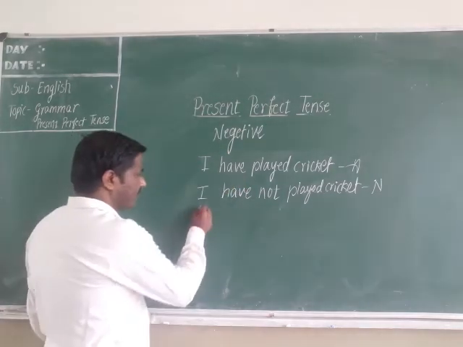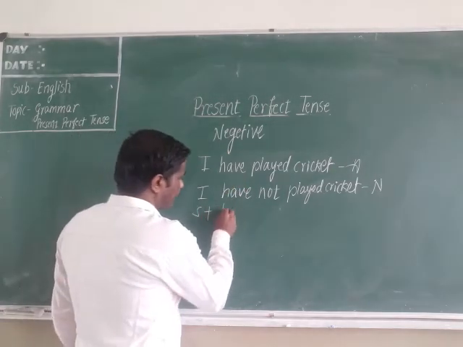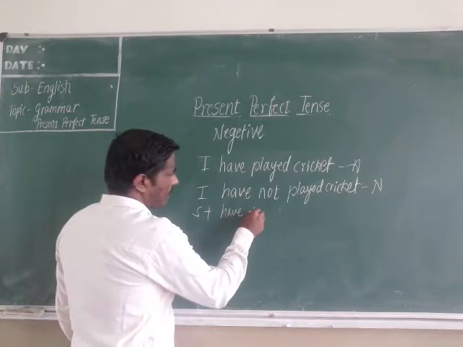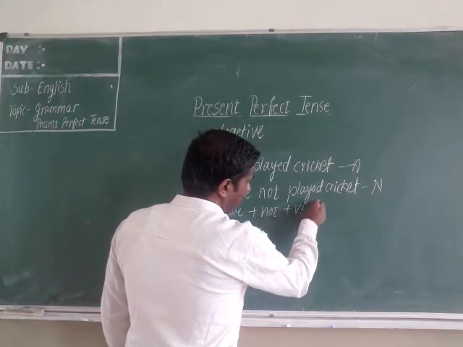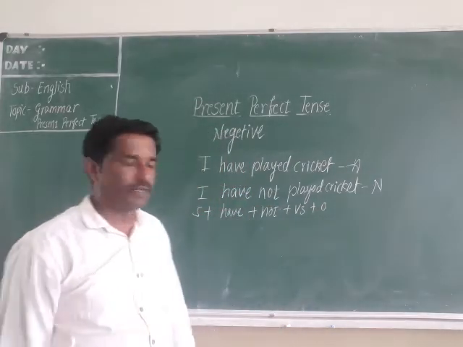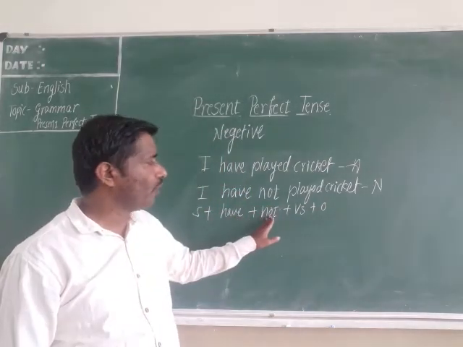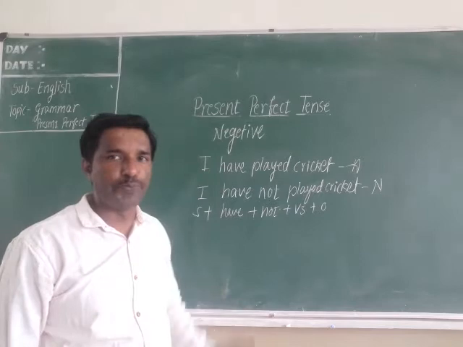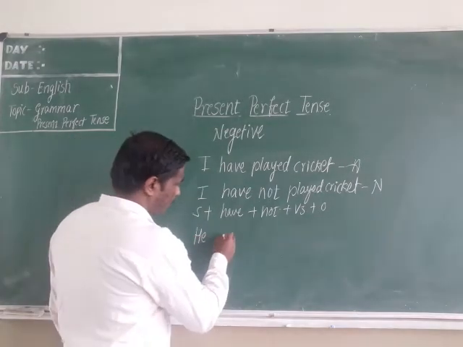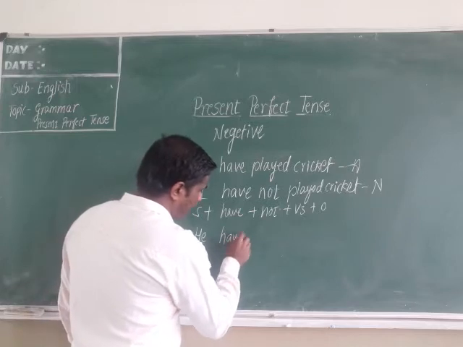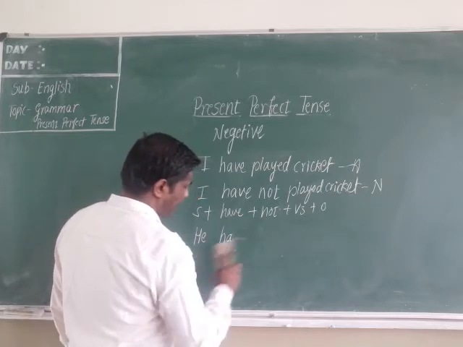So what is the structure here? Subject, have, not, V3 form and object. Suppose he, in the place of have, you have to use has.